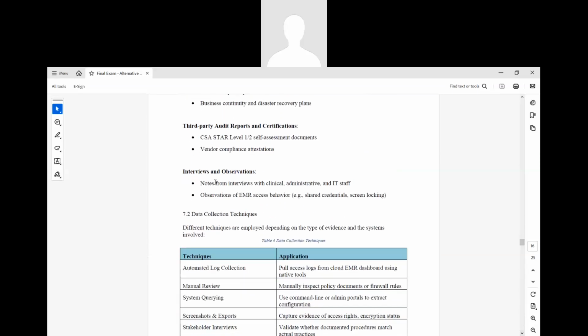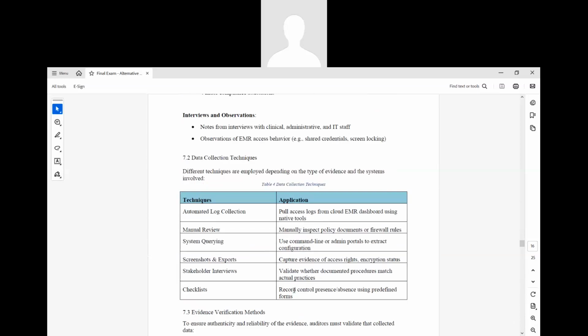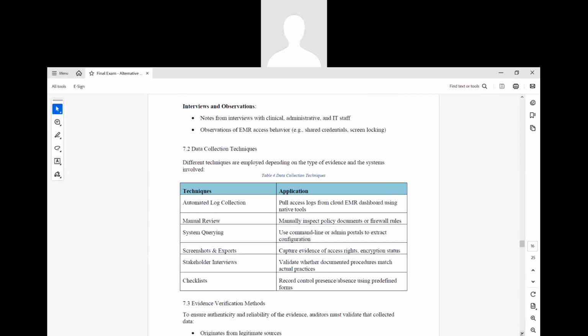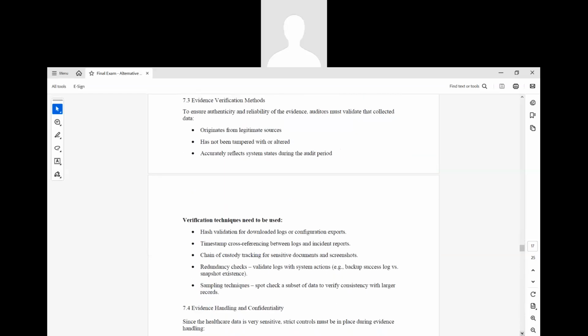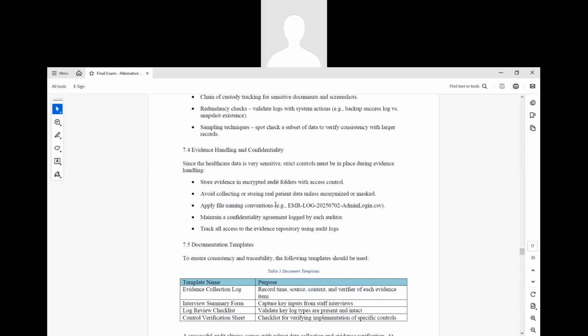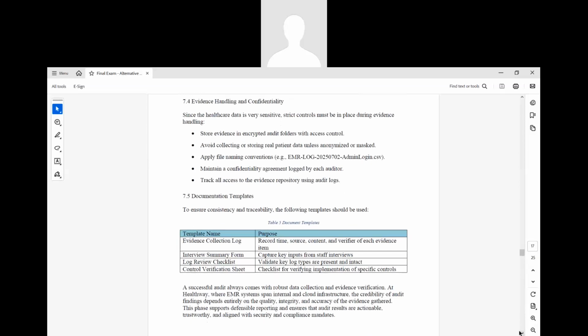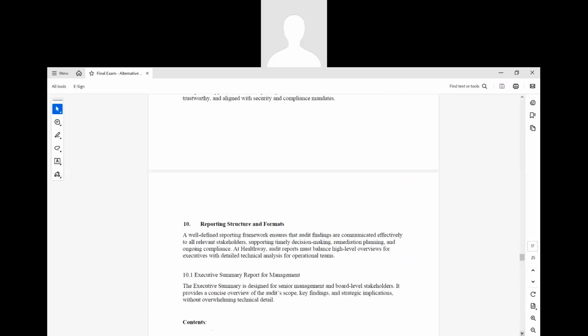Then interviews and observation is also one of the methods. So data collection techniques, what are the techniques we can use for the data collection, which I have mentioned here. All the checklists and everything is there. Then evidence verification method, what are the methods we have to verify the evidence, what are the techniques we can use for the evidence verification. Evidence handling and confidentiality, what all the process and method we have to follow, is also highlighted here. Now documentation templates. All those things have to be kept consistent, it has to be in a particular template. So what are the formats of the templates, everything is highlighted here.